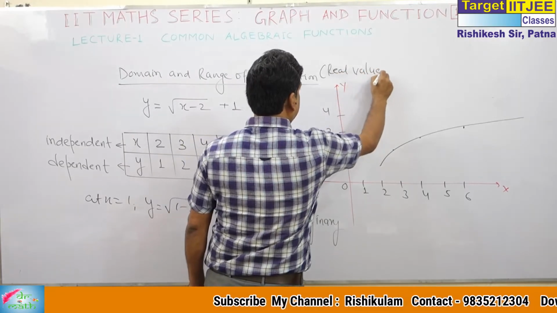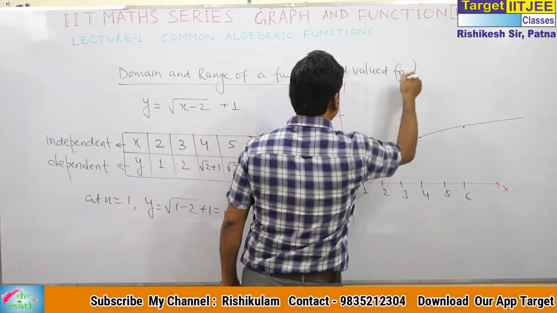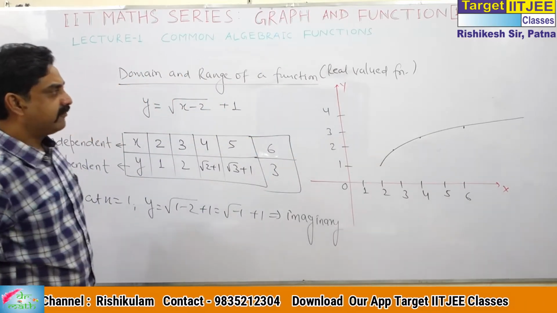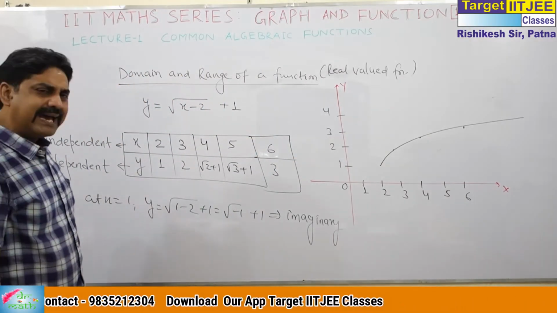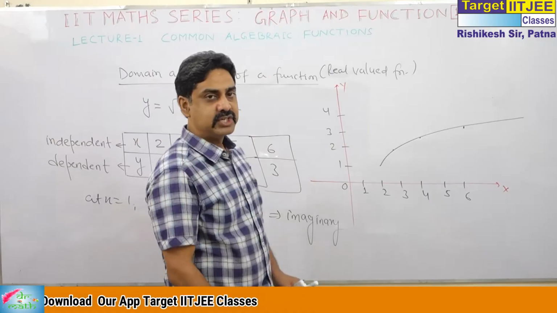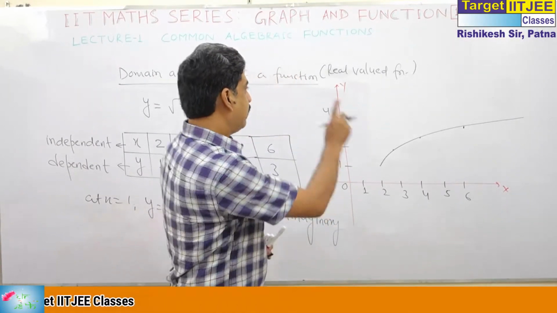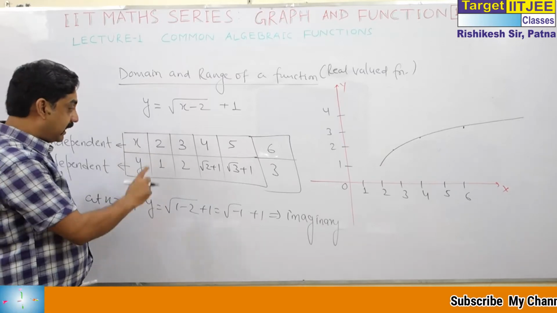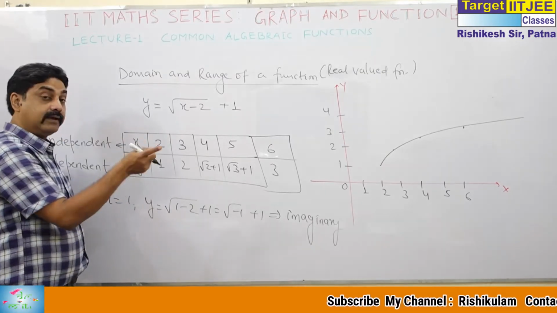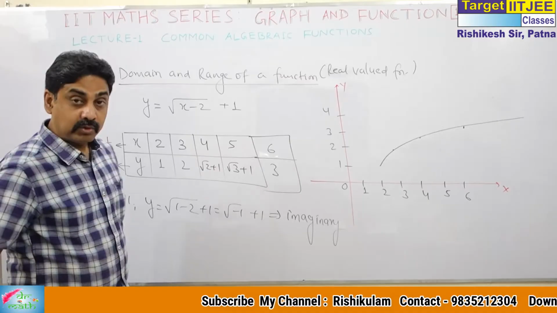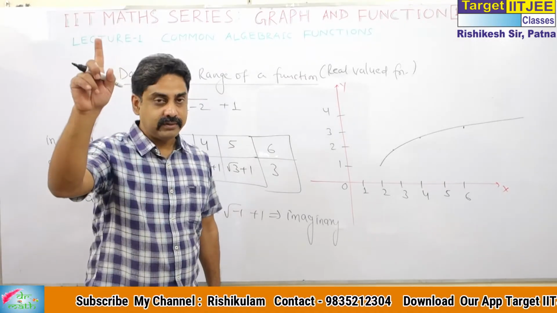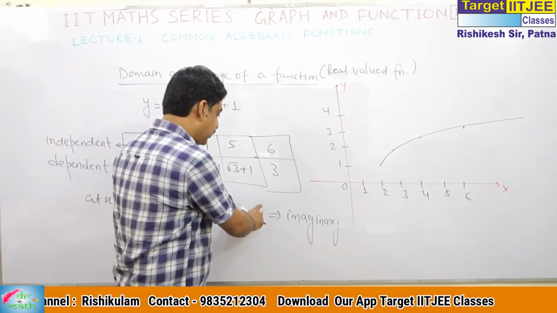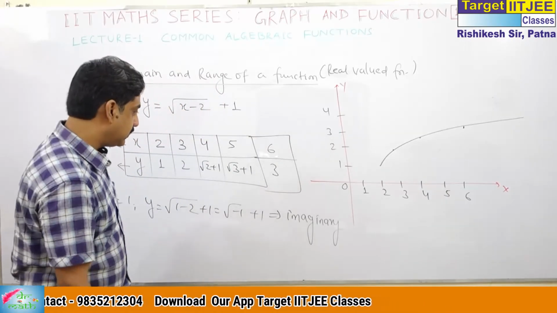Real function or real valued function, though there is a very technical difference between them, I will use them in the same sense. We will not consider any quantity which makes y imaginary. You know, a negative value under an even root is imaginary.